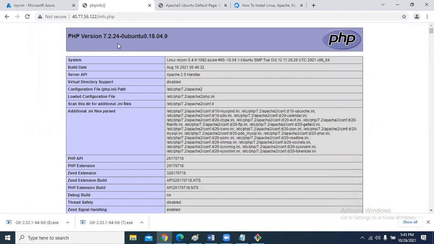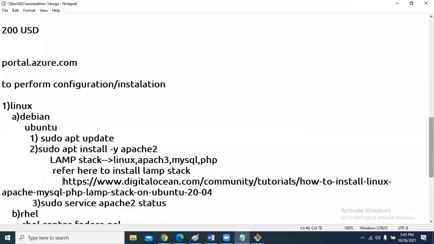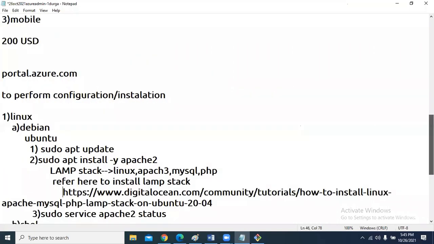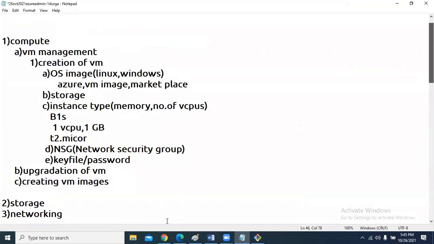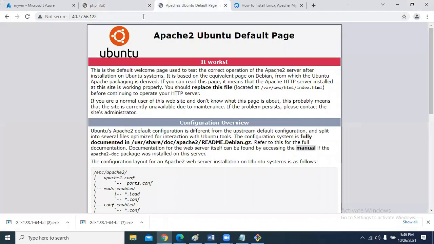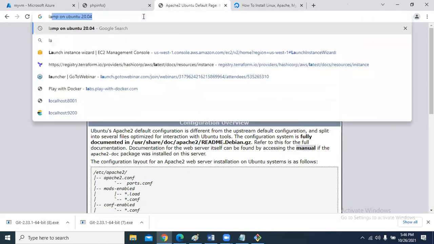This is just like a LAMP stack installation. According to your requirement, you can choose any other deployment. I have just shown this as a demonstration. So like this, you can have a LAMP stack on CentOS also.